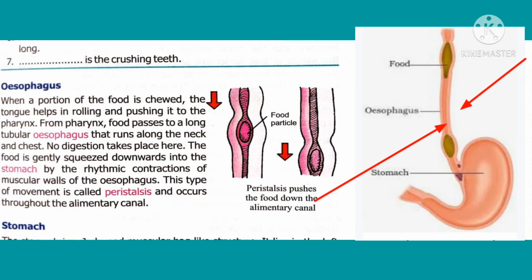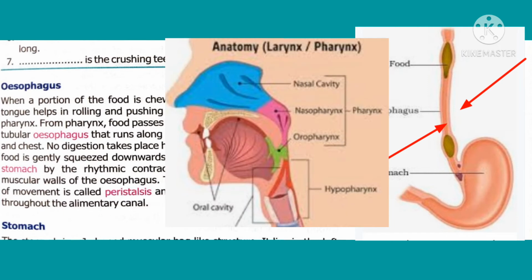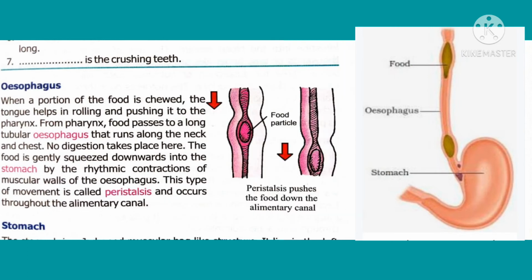Now we discuss the esophagus. It is a part of the alimentary canal that runs along the neck and chest. When we chew the food, our tongue pushes the food into the pharynx. From the pharynx, the food passes through the long tube-like structure called esophagus. No digestion takes place in the esophagus. The food is pushed into the stomach by the muscular wall of the esophagus. This type of movement is called peristalsis.